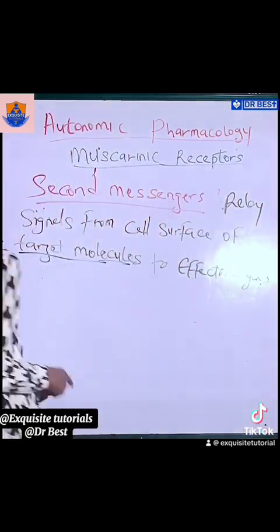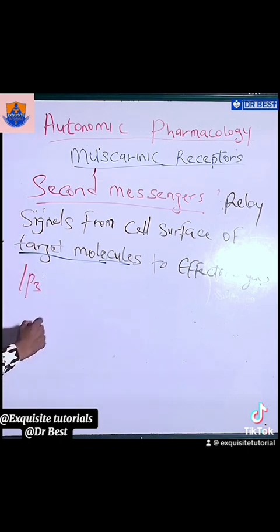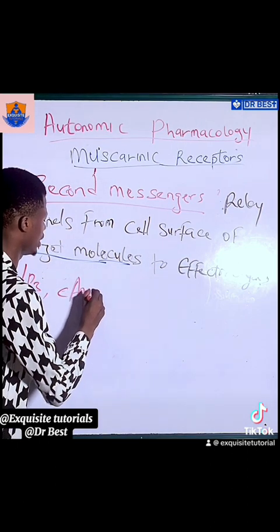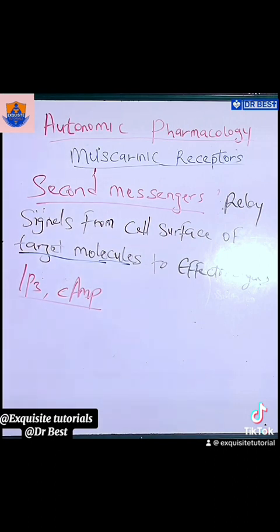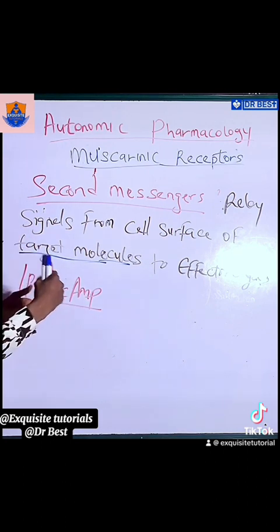So examples of these second messengers are IP3, we have cAMP, etc. Now, we're talking about inositol triphosphate, IP3, when we are talking about phospholipase C. So since phospholipase C is going to increase the formation of IP3 by converting inositol 4,5-bisphosphate to IP3 and DAG.